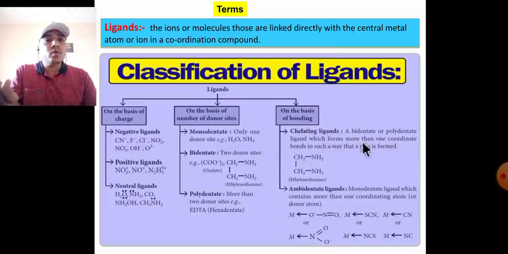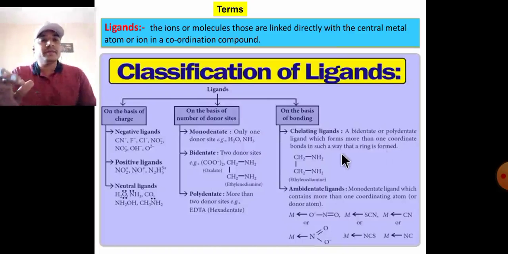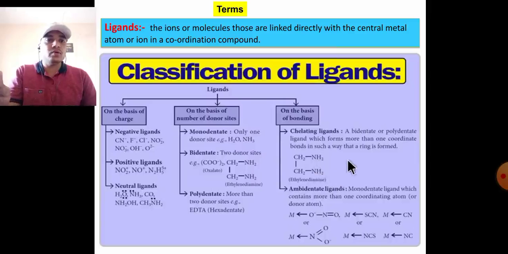A bidentate or polydentate ligand which forms more than one coordinate bond in such a way that a ring is formed. Thus more than one coordinate bond is formed with the central metal atom, called chelating, that is a ring formation compound. In a bidentate ligand, these two nitrogen atoms donate to the central metal atom to form a five-membered ring, and that is stable.